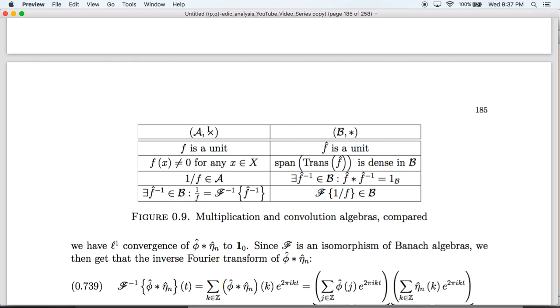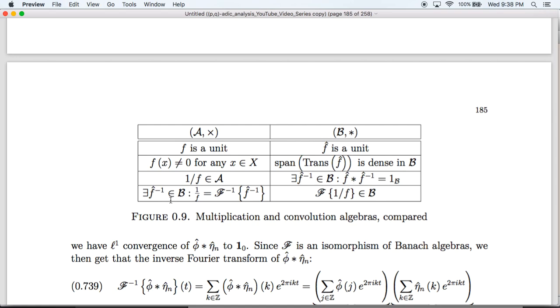algebra with multiplication and a Banach algebra with convolution, in the case where these two Banach algebras are related by a Fourier transform. f is a unit here if and only if its Fourier transform is a unit here. f is non-zero here if and only if the span of the translates of f hat are dense here. The reciprocal of f is an element of the Fourier image of the element of A if and only if f hat has a convolution inverse,